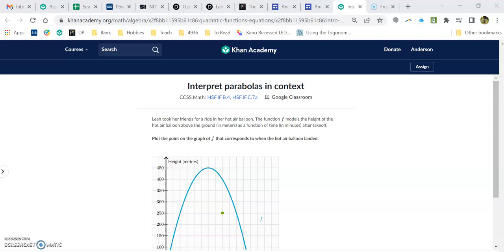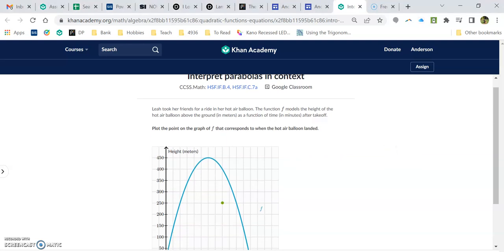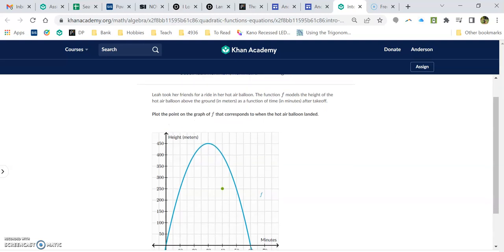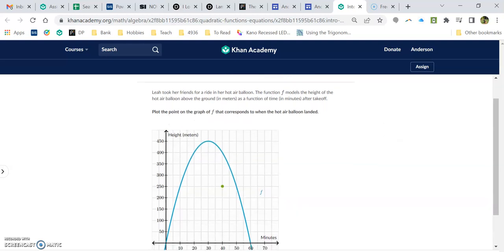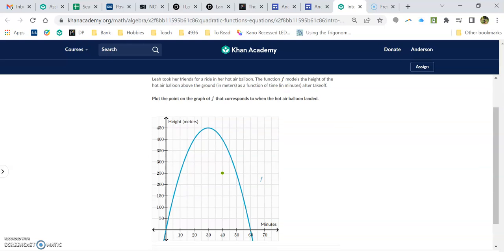Interpret parabolas in context. So basically it's a word problem that we have to figure out. Leah took her friends for a ride in a hot air balloon. The function models the height of the hot air balloon above the ground. So let me actually snip this.